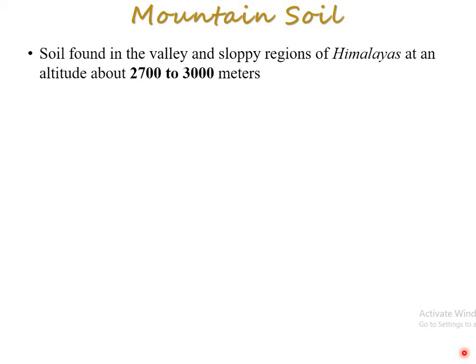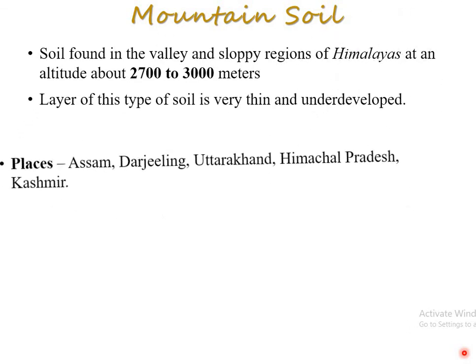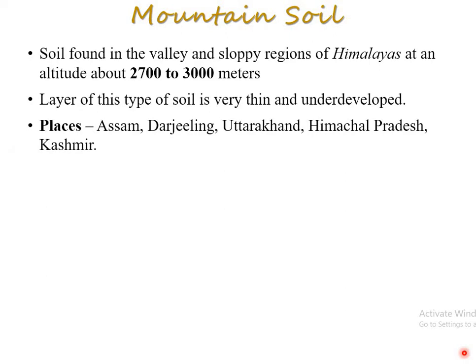Its layer is very thin and underdeveloped. Right? This type of soil layer is very thin and underdeveloped, and this soil is found in Assam, Darjeeling, Uttarakhand, Himachal Pradesh, and Kashmir. And the important thing, in the Himalayas, the soil is found at a general altitude in the region of pine and cedar trees. That is the thing in mountain soil. The main areas are covered under this one. Less fertility is there, but fertility is important in every type of soil.